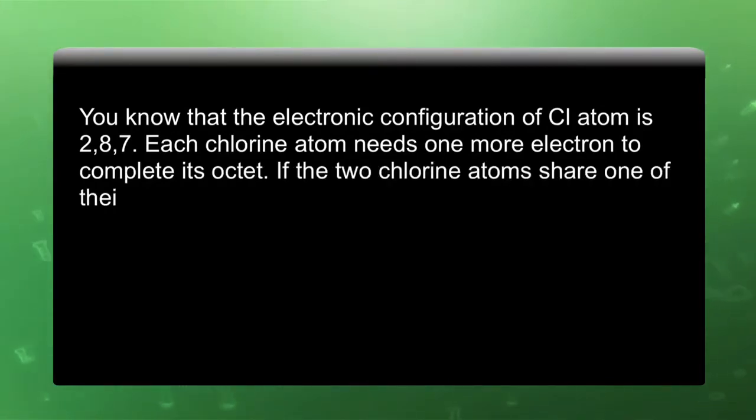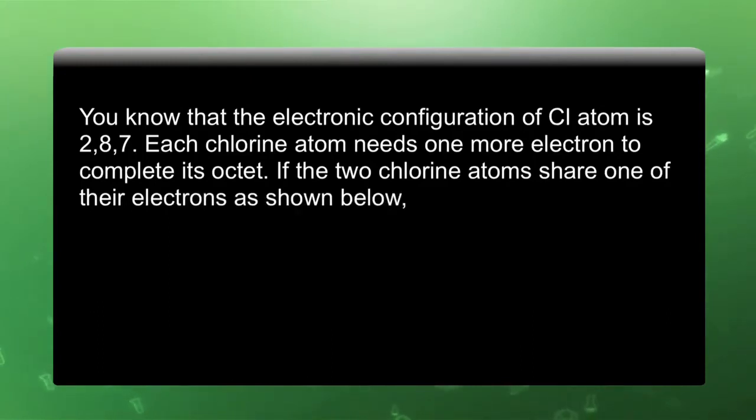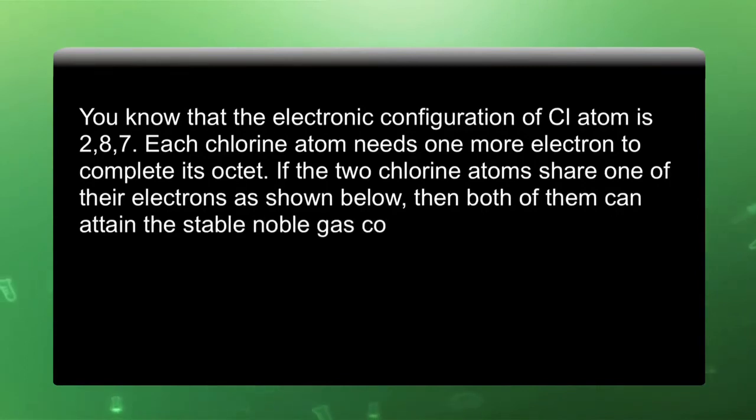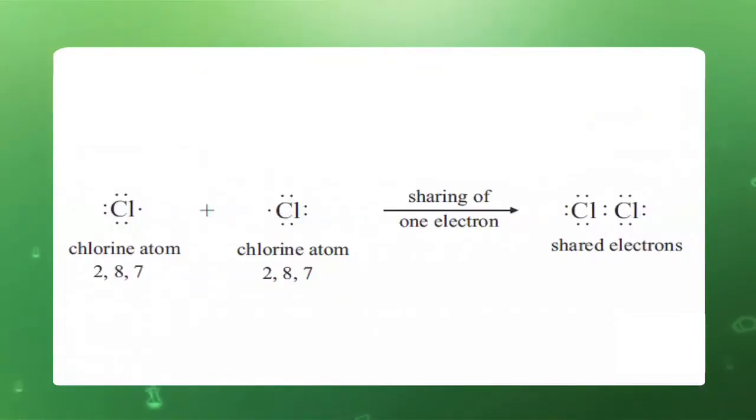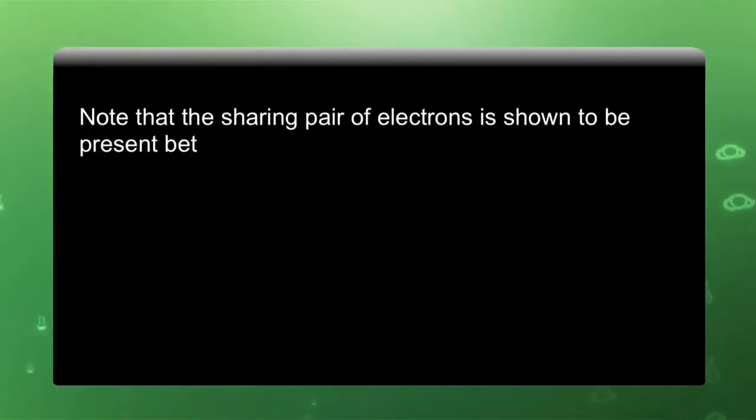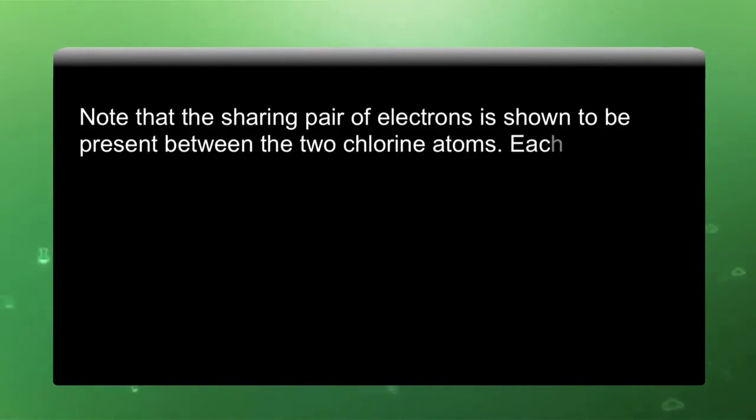If 2 chlorine atoms share one of its electrons as shown below, then both of them can attain the stable noble gas configuration of argon. This is the representation of how the chlorine atoms are sharing electrons, and ultimately both the chlorine atoms get 8 electrons after sharing and become stable like Cl2 molecule. Note that a shared pair of electrons is shown to be present between the 2 chlorine atoms.